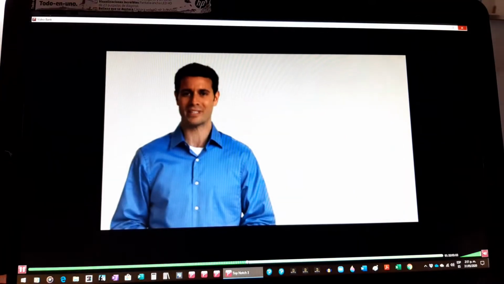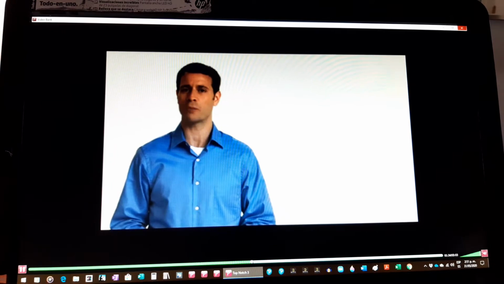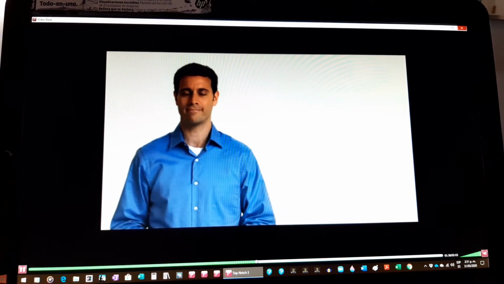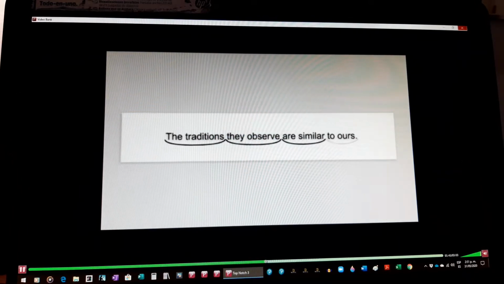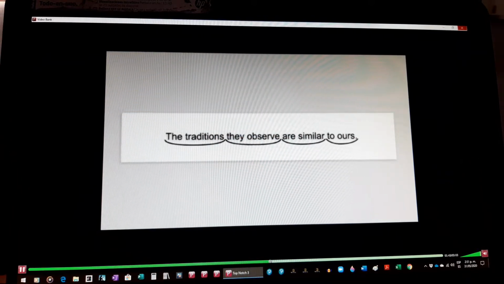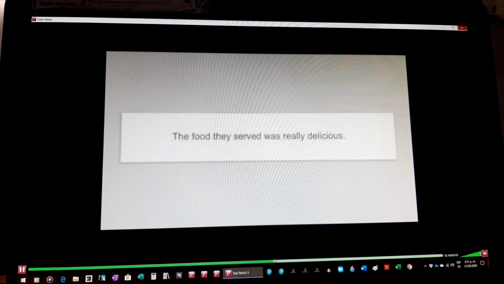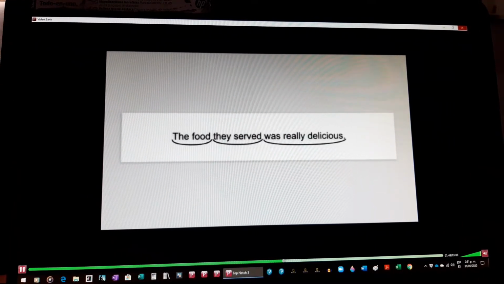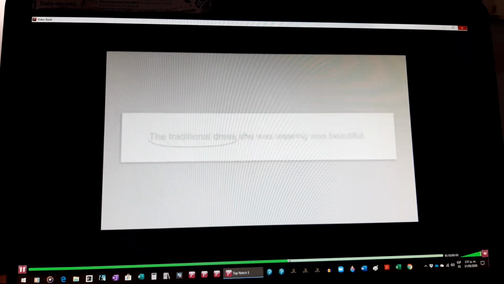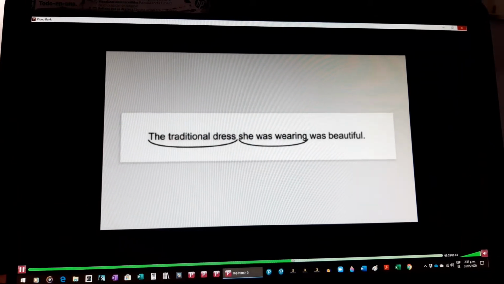Listen to the examples. Notice how the sentences are broken into thought groups. The traditions they observe are similar to ours. The food they served was really delicious. The traditional dress she was wearing was beautiful.